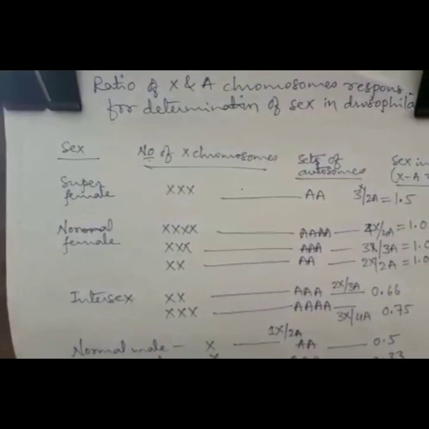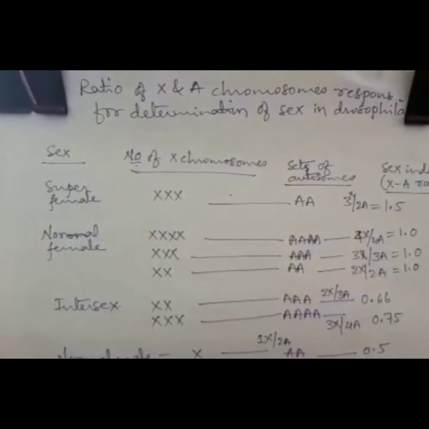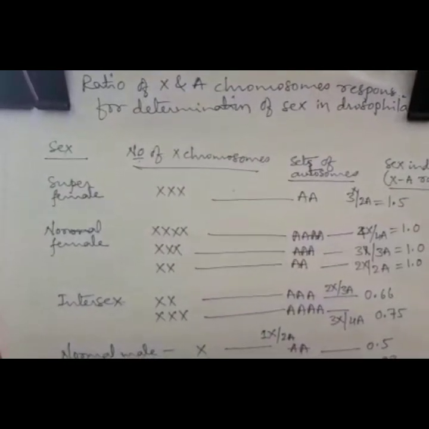Sex index is equal to the number of sex chromosomes, that is X, divided by the number of sets of the autosomes. For a normal female, sex index is 1. For a normal male, sex index is 0.5. A sex index between 0.5 and 1 is the intersex. If the sex index is above 1, it is a super female, and below 0.5, it is a super male. Genic balance theory of sex determination depends on the ratio of X and sets of autosomes.